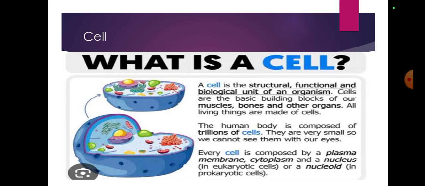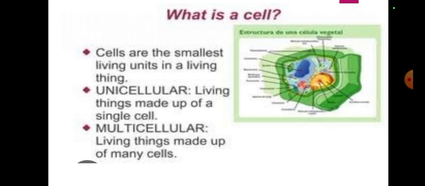Every cell is composed of a plasma membrane, cytoplasm, and a nucleus in eukaryotic cells, or a nucleoid in prokaryotic cells. First you should know about the cell membrane, cell wall, cytoplasm. Then you should know about chromosome, ribosome, Golgi. You should know about all the parts.